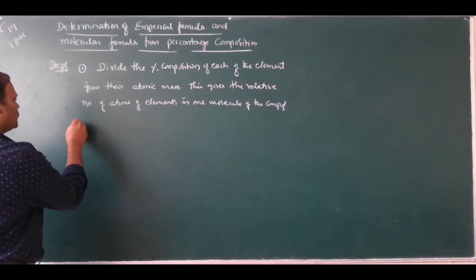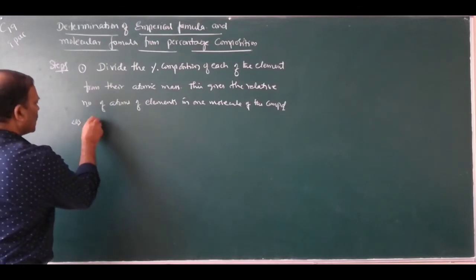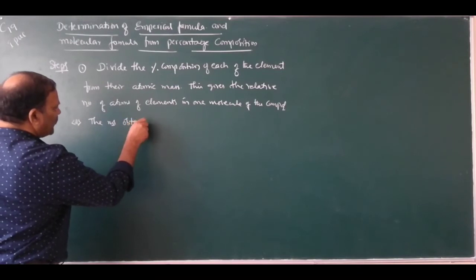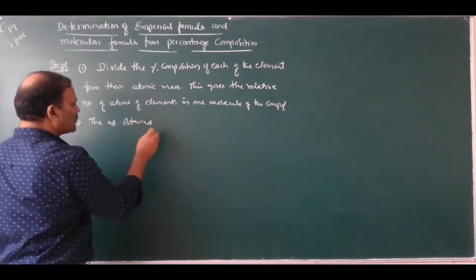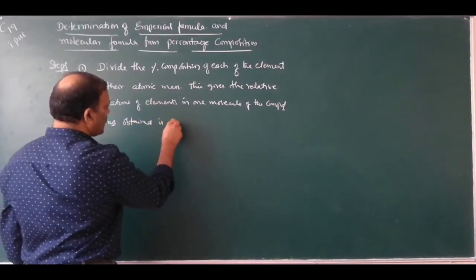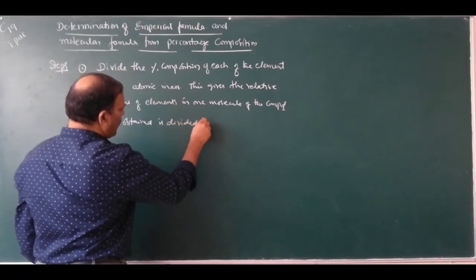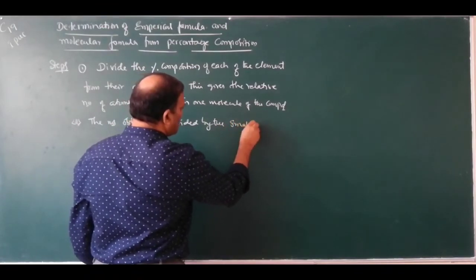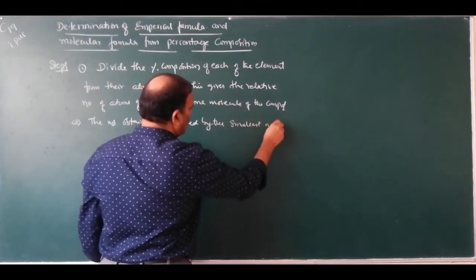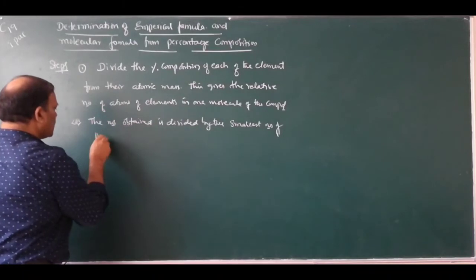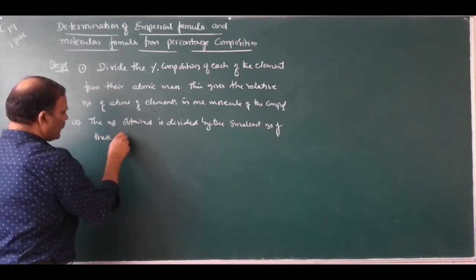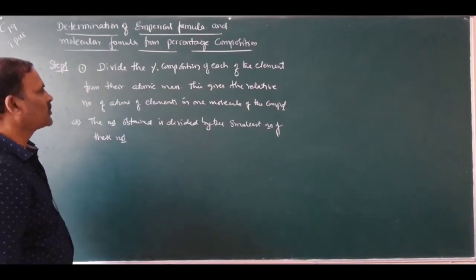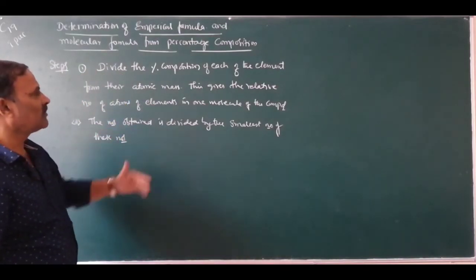Second step: the numbers obtained are divided by the smallest number of these numbers. So if you divide the composition by their atomic masses, you will get some numbers.